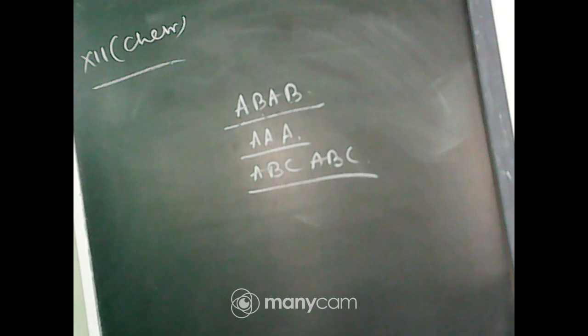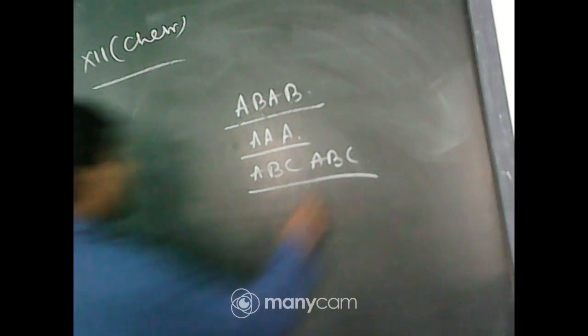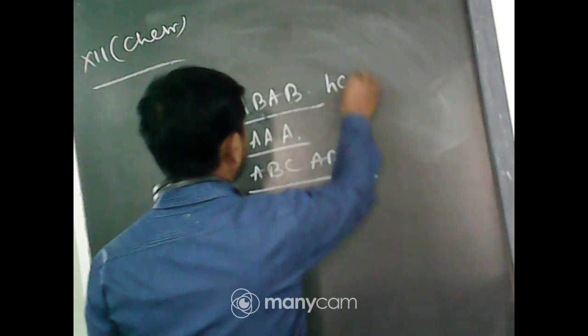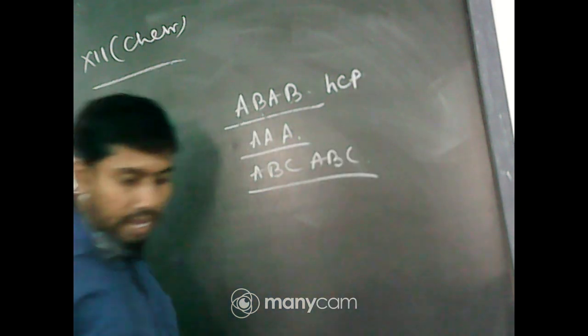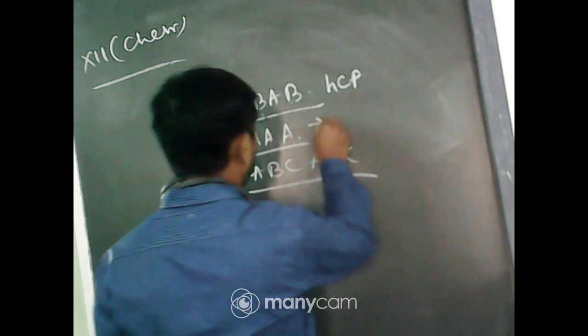Now AAA type comes from the square planar arrangement. It is a simple cubic crystal, AAA type. Hexagonal close packing comes with ABAB. This is for HCP. AAA is for simple cubic.